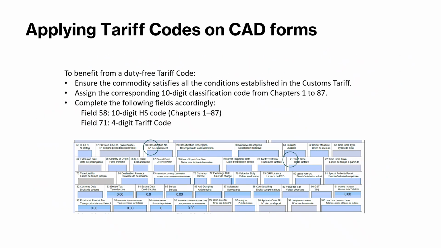How do we apply the tariff code on the CAD form? To be able to benefit from the duty-free tariff code, the first thing we have to do is ensure that the commodity satisfies all the conditions established in the customs tariff. For example, with the skirt, it had to be brought for a cultural event of an ethno-cultural community.